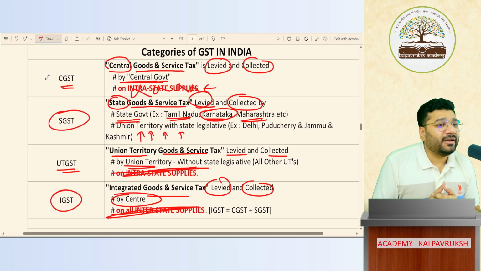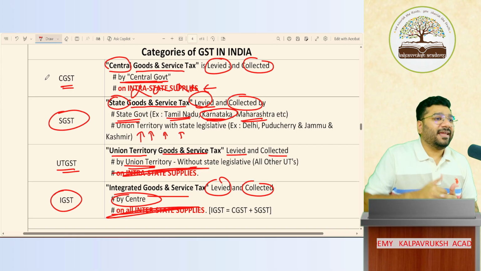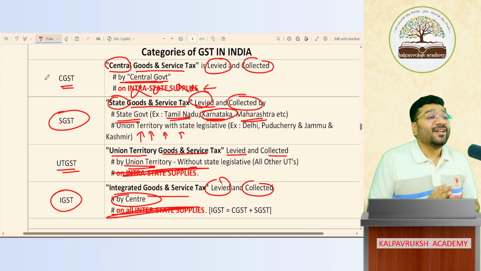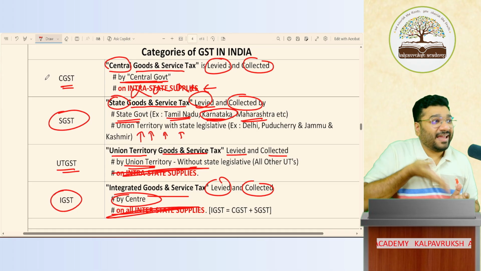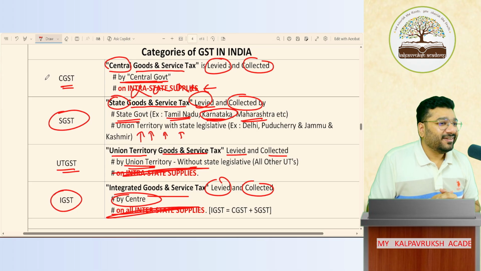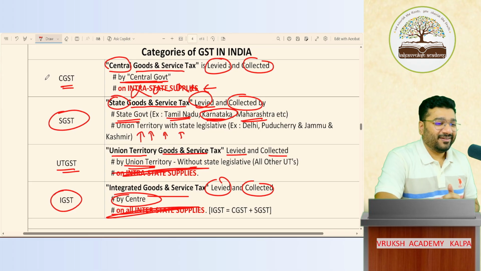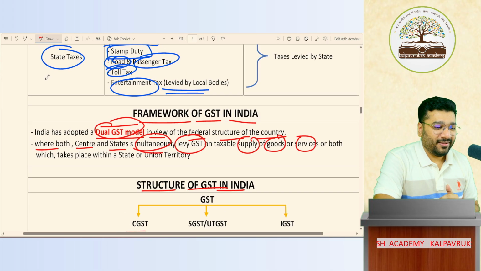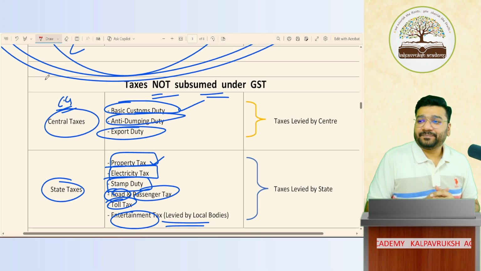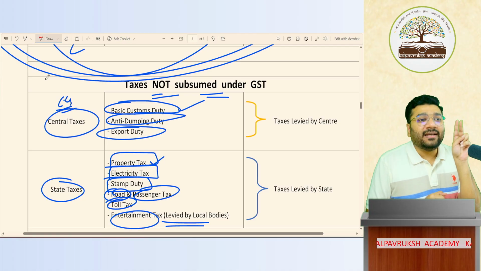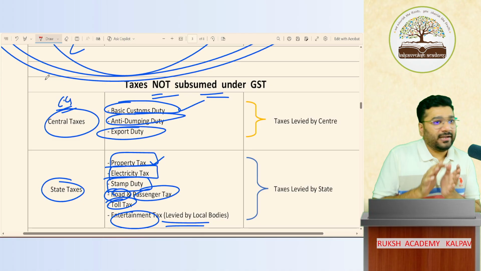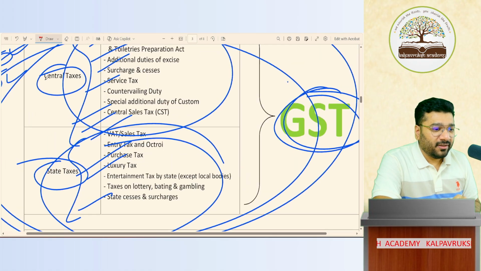When was GST implemented? 27th April, you're saying? 1 July 2017. So next year when 1 July comes, 10 years of GST will be over. We're in the 9th year, celebrating the 9th anniversary of GST. Very good. Got it? Now, what model of GST are we following? Dual model of GST. Means what? Two GSTs will be charged, central GST and state GST. I'll talk about this a little more in the next class.